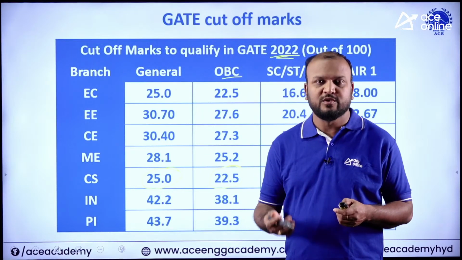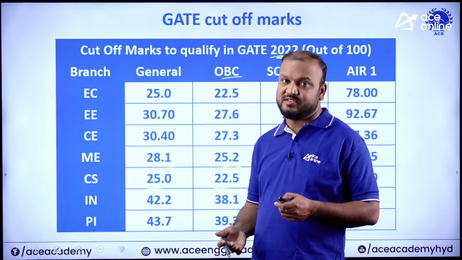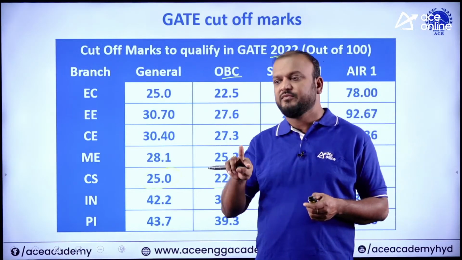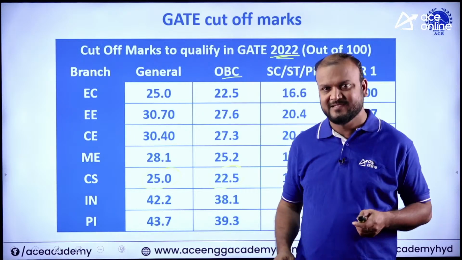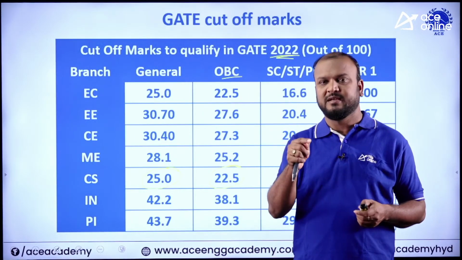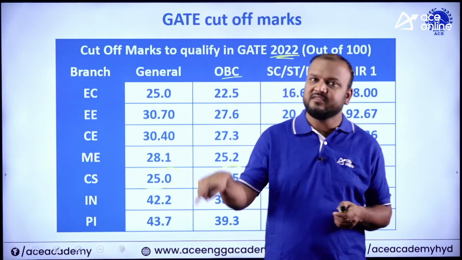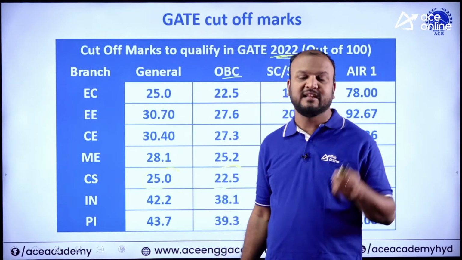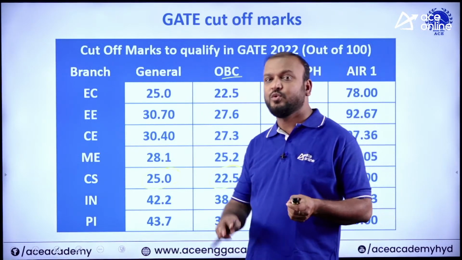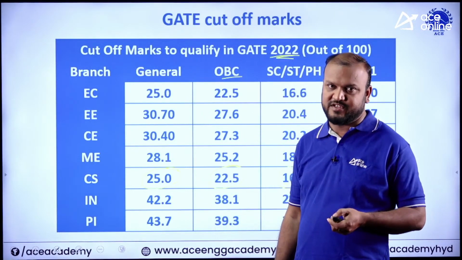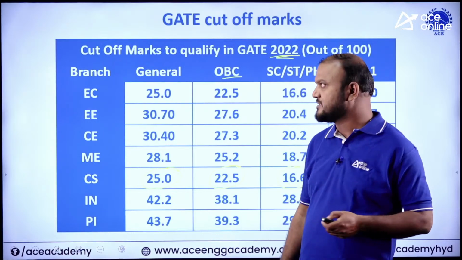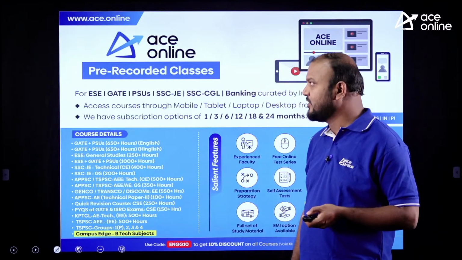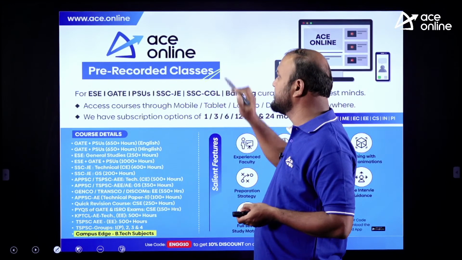So you are going to know how to manage the time. That is very important. And you will get to know how to switch your brain between different subjects and topics in a short duration of time, because GATE is 3 hours. In 3 hours, all subjects, all topics, everything has to be revised in your mind in a quicker way. That is possible only if you write test series questions, means you write as many mock tests as possible.